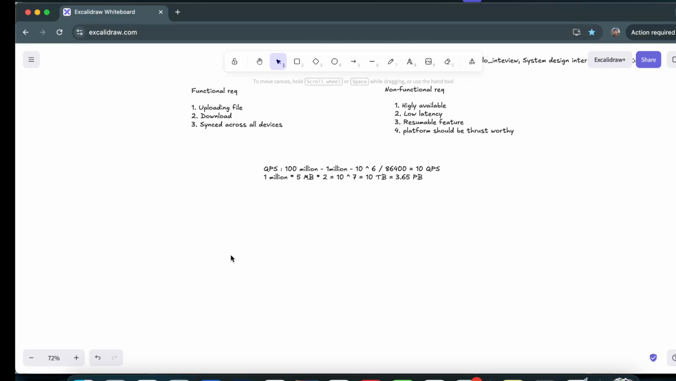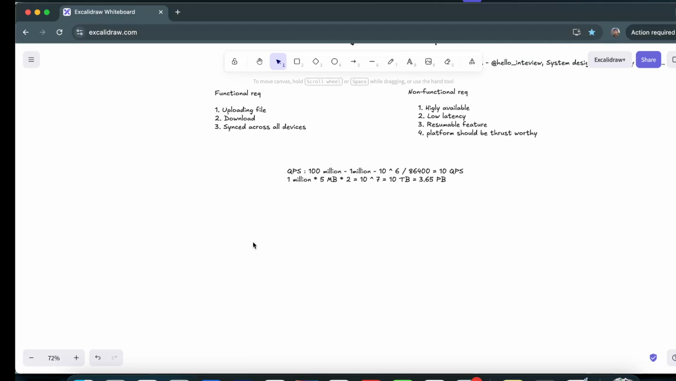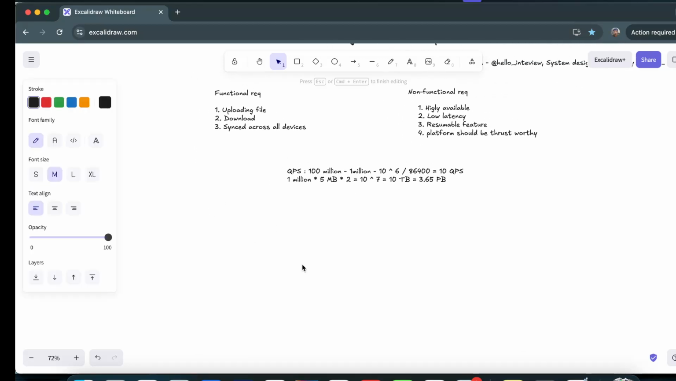Now let's try to design it. Before designing it, let's talk about the core entities as well. The first is obviously the user, which is our class. Then there is a file, then file metadata.